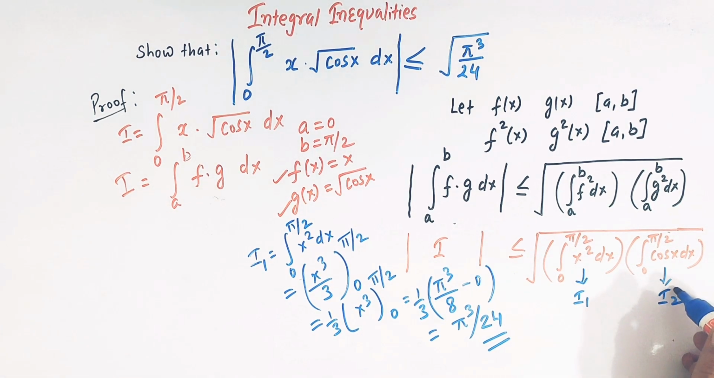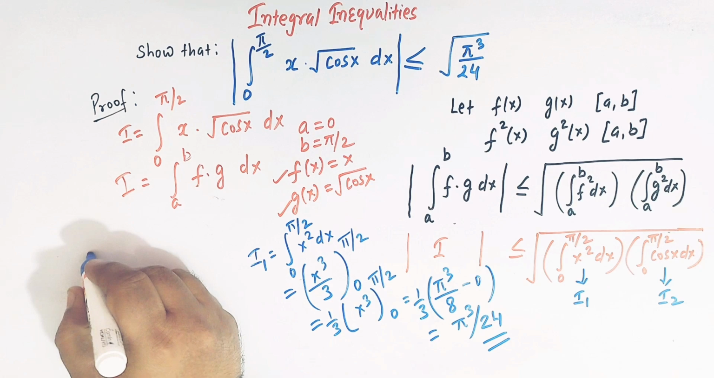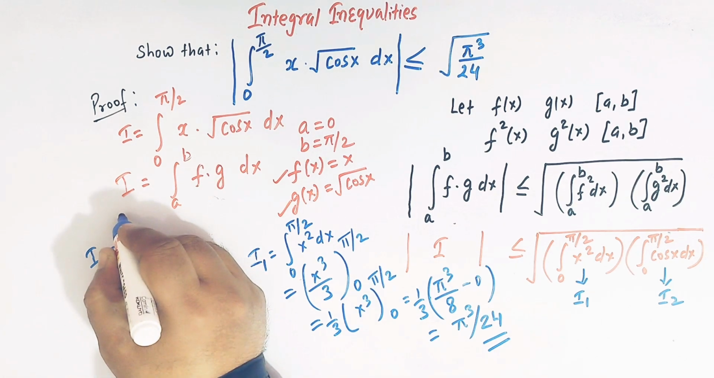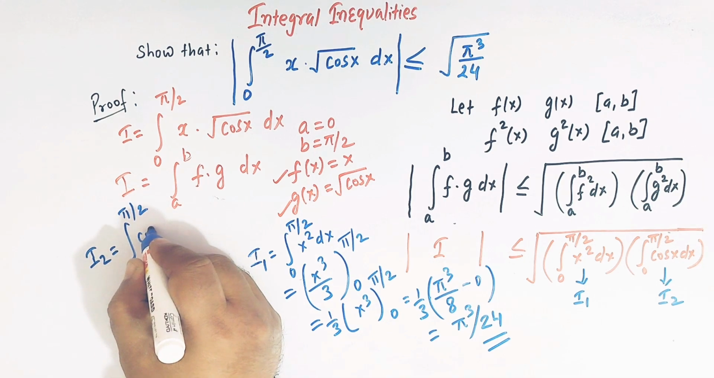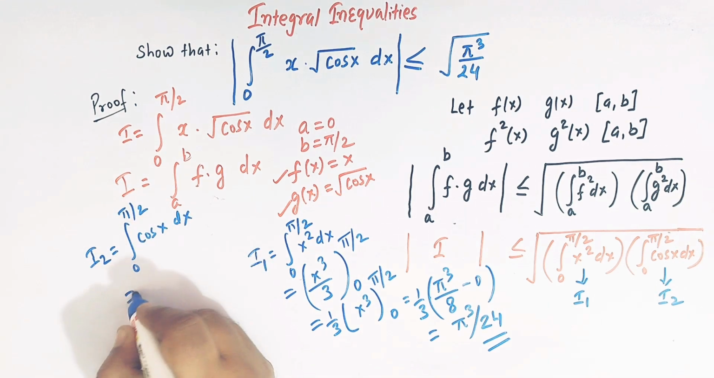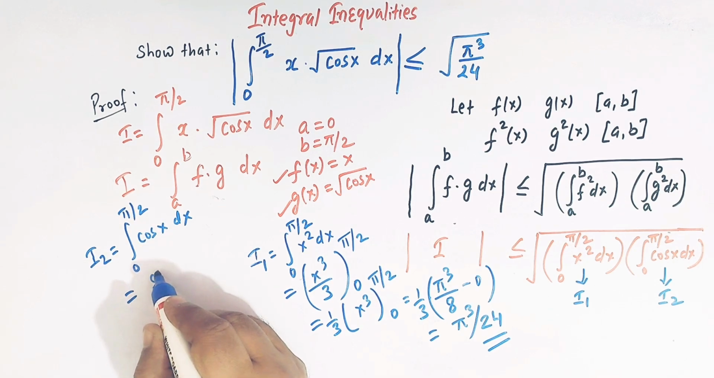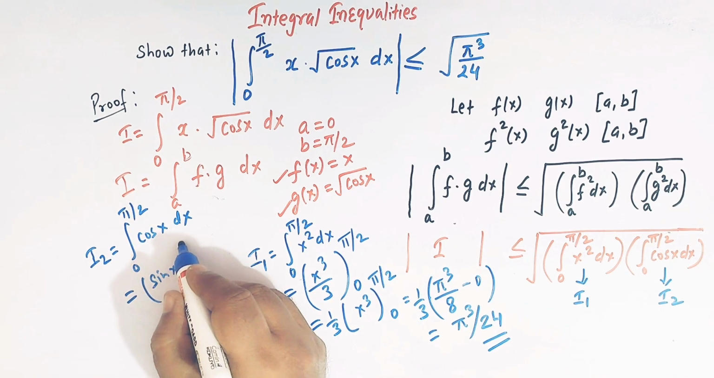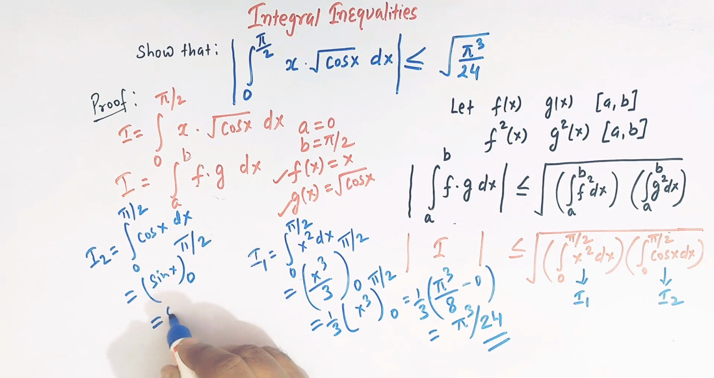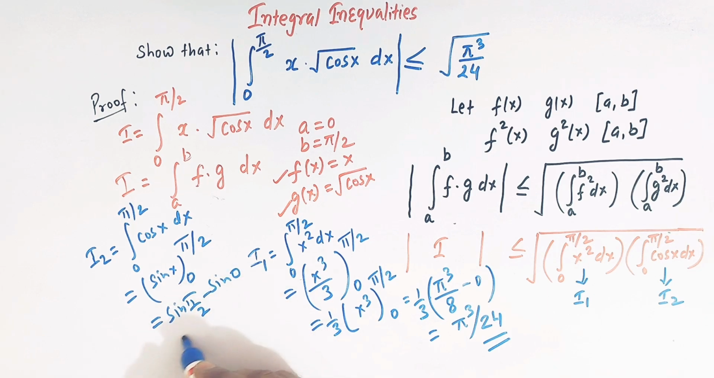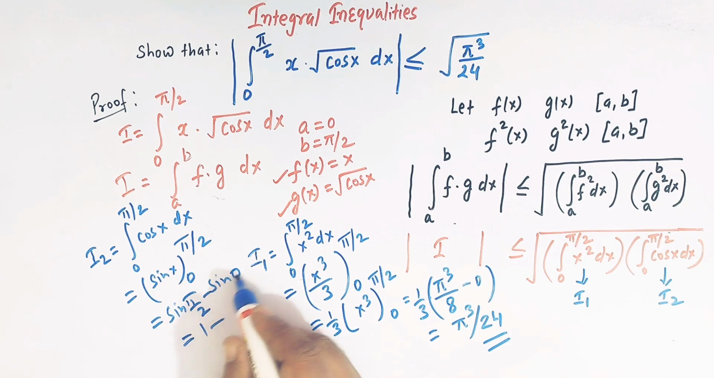So now let us consider this integral I2. So I2 is 0 to pi by 2 cosine x dx. The integral of cosine x is sine x, and the limits are from 0 to pi by 2. So this is sine pi by 2 minus sine of 0. Sine pi by 2 is 1, sine 0 is 0, so this is 1, right?